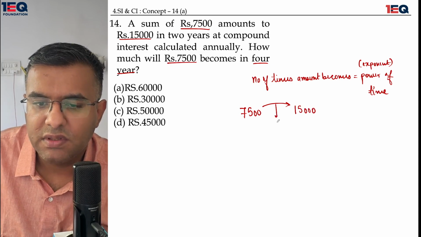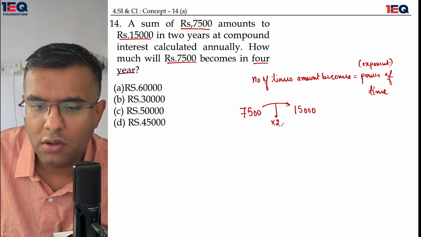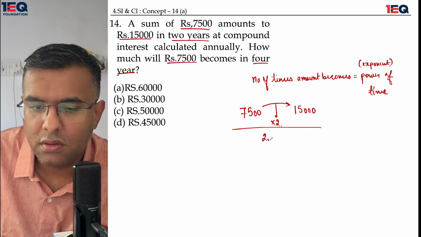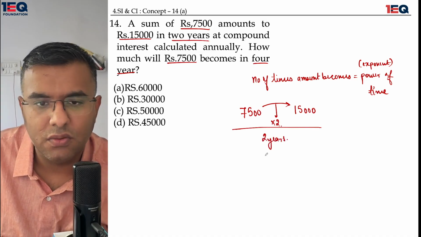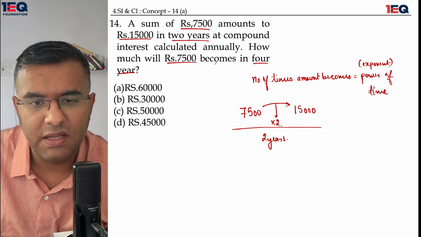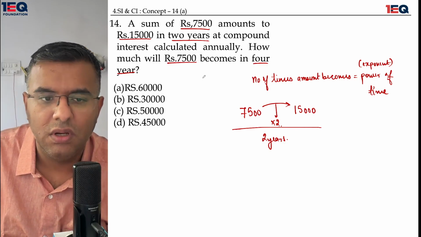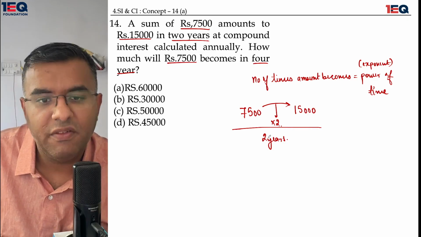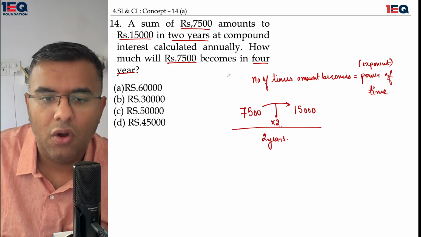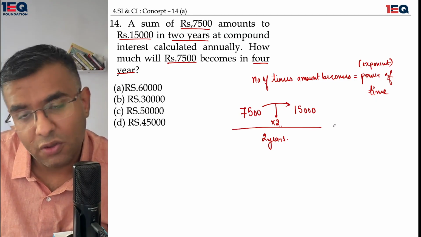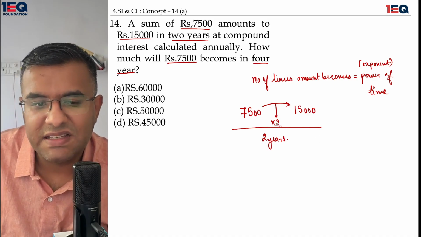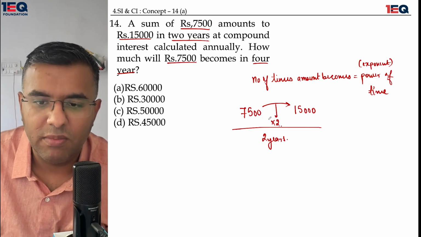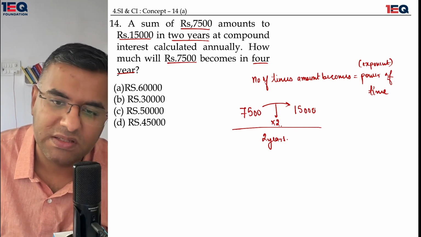The number of times that is coming here is 2 times, and it is taking 2 years for this transaction to take place. If another 2 years is applied to it, then the same multiplied by 2 thing would come into place.